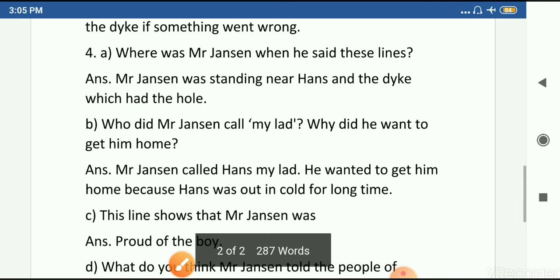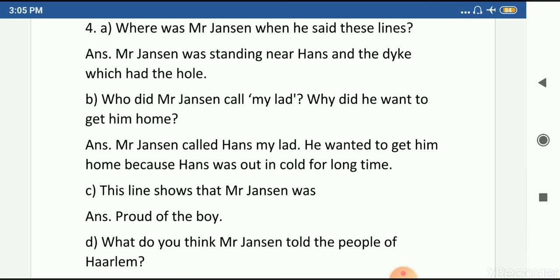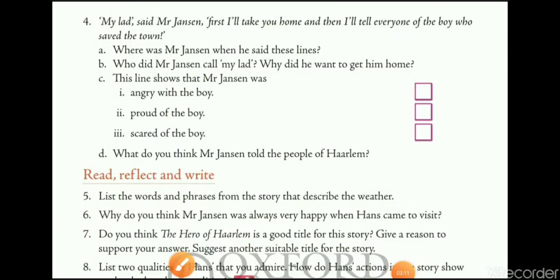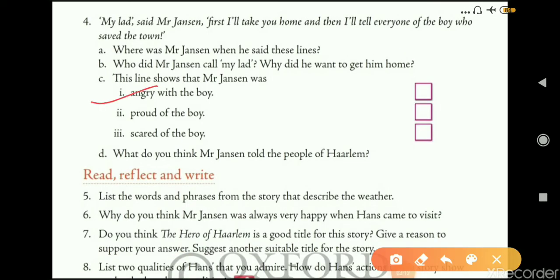Now question number C. This line shows that Mr. Jensen was, three options are given in this question. First option given is angry with the boy, second one proud of the boy, and third one scared of the boy. So the correct one is proud of the boy. So tick in this box. Okay, so the answer of C is proud of the boy.